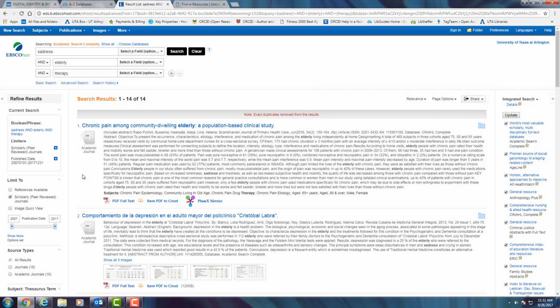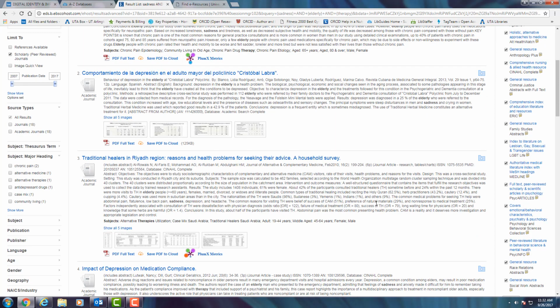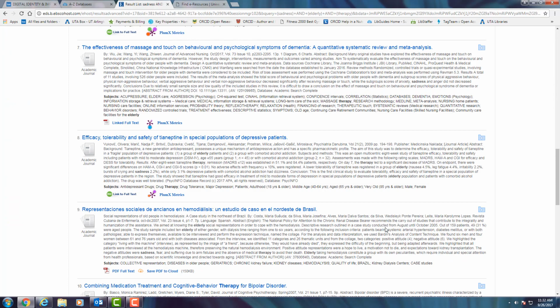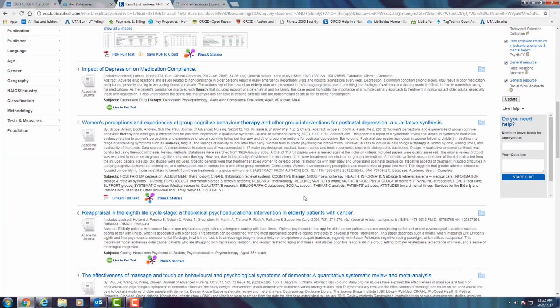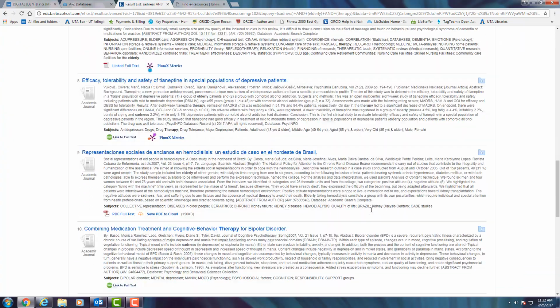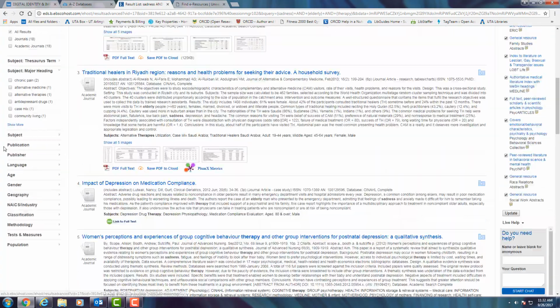It may or may not be exactly what we would like it to be. So 14 is definitely one that we can review every single one of those in a pretty timely manner and see if they would have anything to do with our research question. So you do see that some of these are in a totally different language. So obviously we need to get rid of those just to be effective.